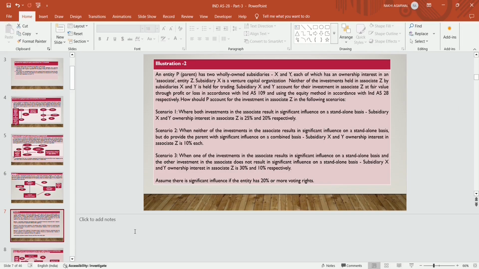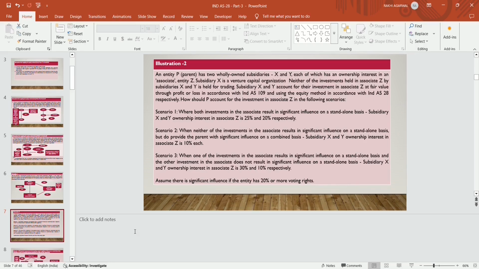Now illustration 2. An entity P, that is the parent, has two wholly owned subsidiaries, that is X Limited and Y Limited, each of which has an ownership interest in an associate entity Z. Subsidiary X Limited is a venture capital organization. Neither of the investments held in associate Z Limited by subsidiary X Limited and Y Limited is held for trading. Subsidiary X Limited and Y Limited account for their investment in associate Z Limited at fair value through profit and loss account in accordance with Ind AS 109 and using the equity method in accordance with Ind AS 28 respectively.